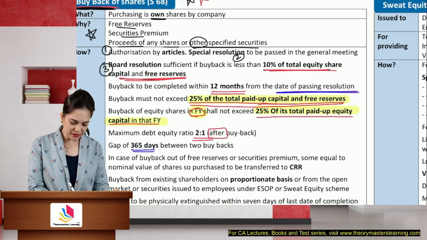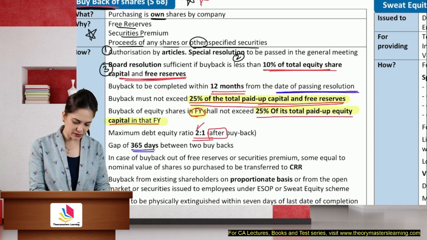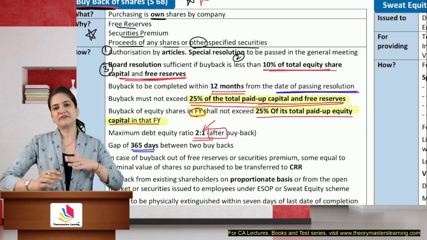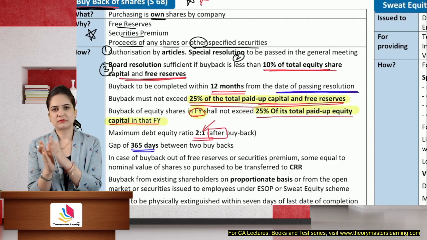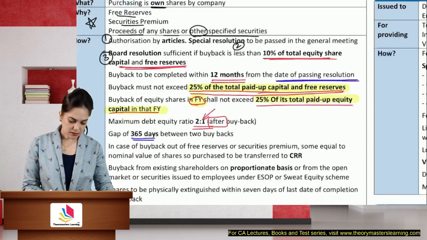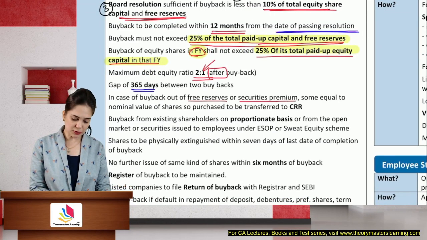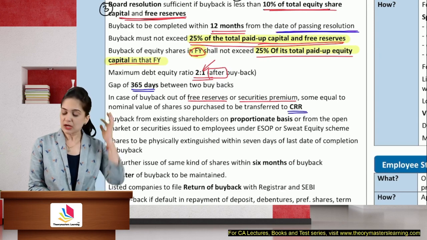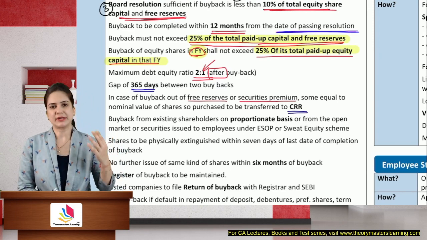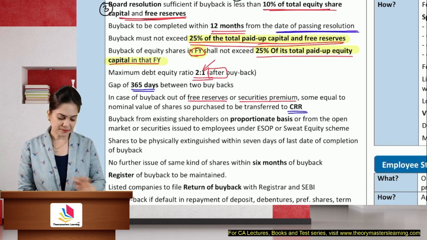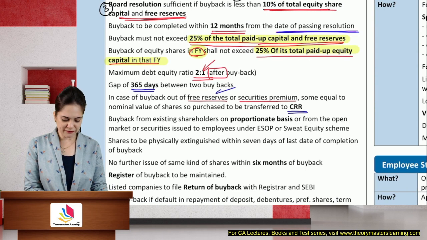So when you calculate equity over here, okay, debt to equity, sorry, this is equity. When you calculate equity, it should be after you have bought back the shares. So if equity is 1, debt cannot be more than 2. In case of buyback, out of free reserves or securities premium, an amount equal to the nominal value shall be transferred to CRR. So this is created specially for creditors. CRR has many uses, like you can use it for issuing fully paid up bonus shares. So if you're using free reserves, which is actually for the creditors, so if you're using their money, they are scared.